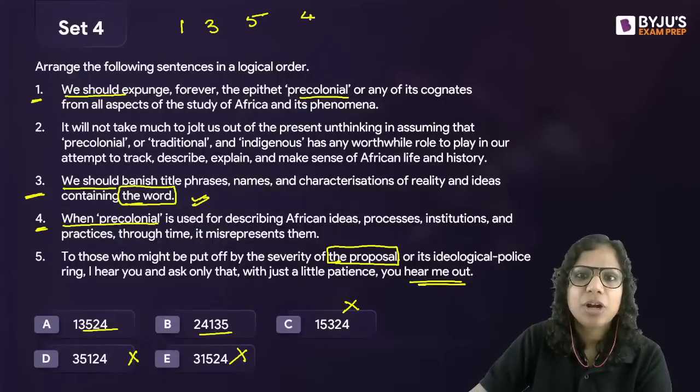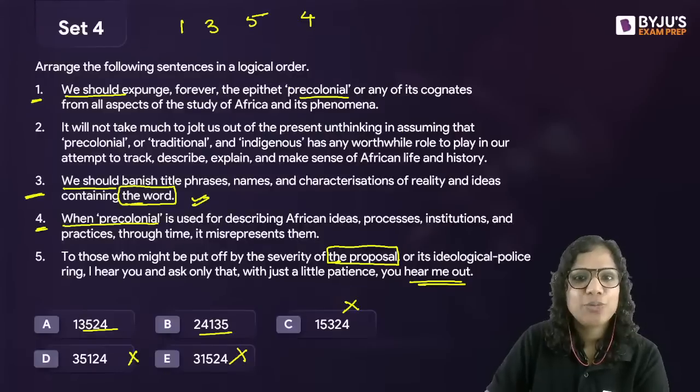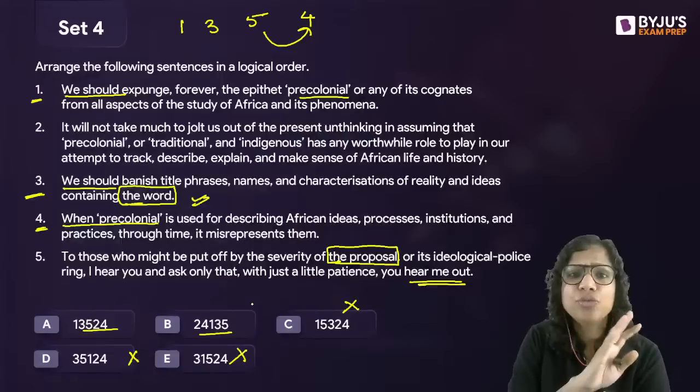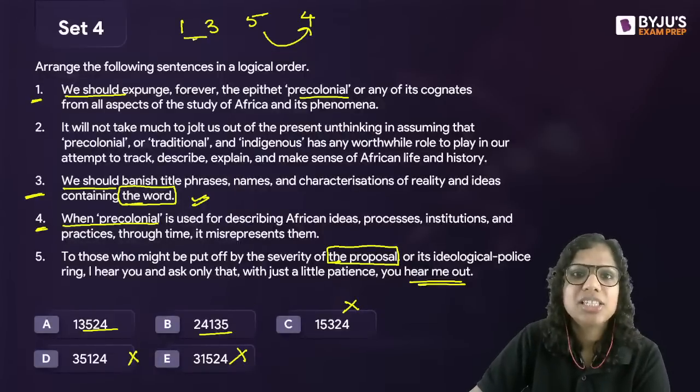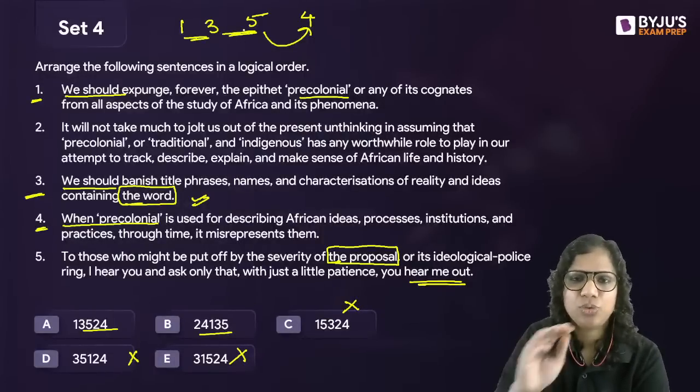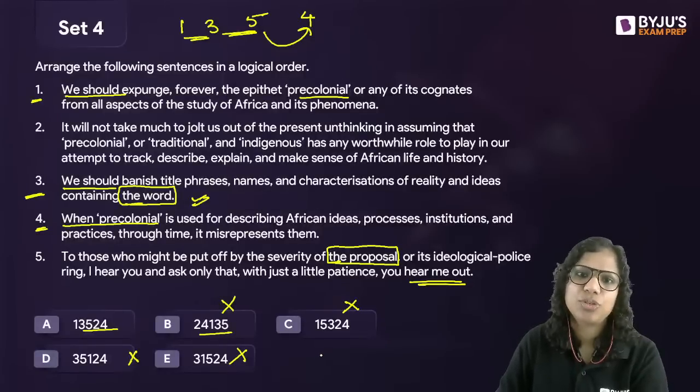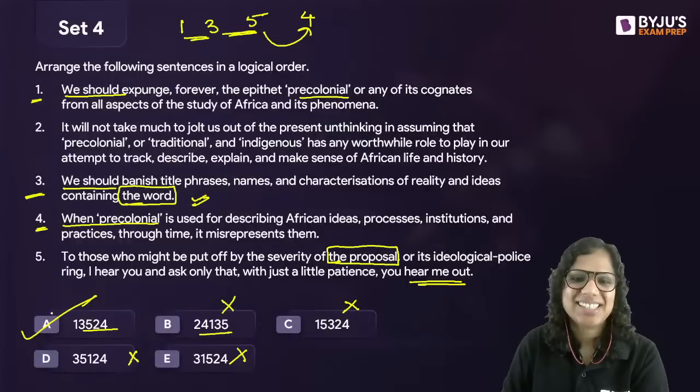So 4 is part of an explanation, and therefore 4 should come after 5. I am not saying 1 3 is a mandatory pair, or 3 5 is a mandatory pair. I'm just writing the order here. Once you realize that, even B goes out of the window. A is our answer. 1, 3, 5 will come together.